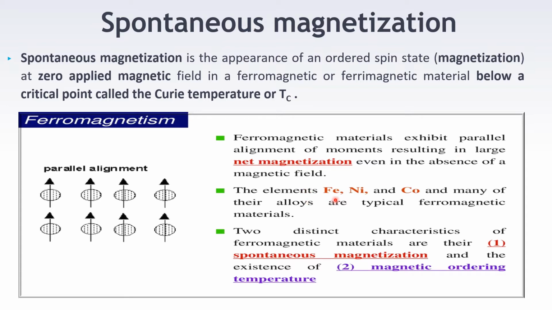The elements like iron, nickel, cobalt and many of their alloys are typically ferromagnetic material. They are good magnetic materials. Two distinct characteristics of ferromagnetic material are spontaneous magnetization and magnetic ordering temperature.